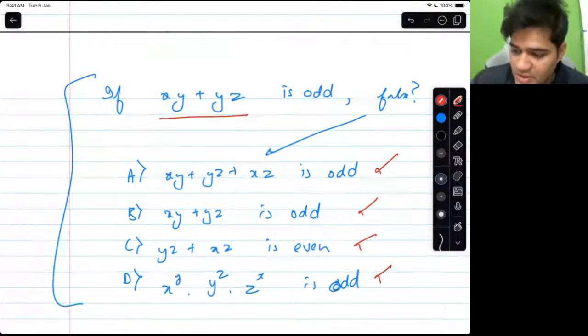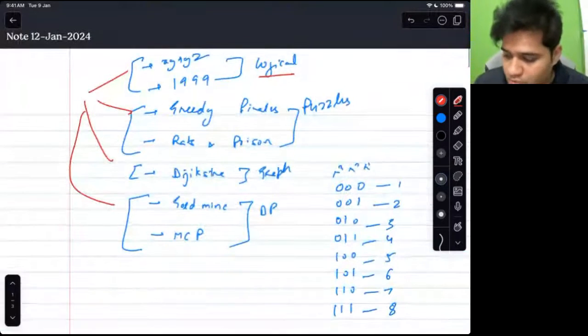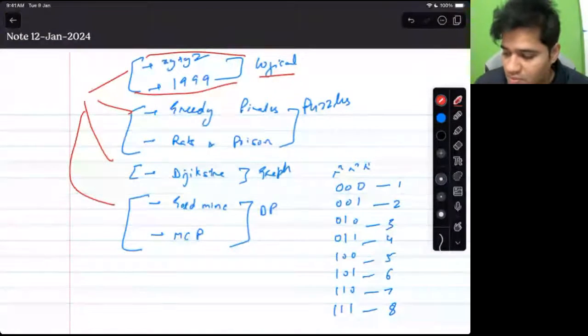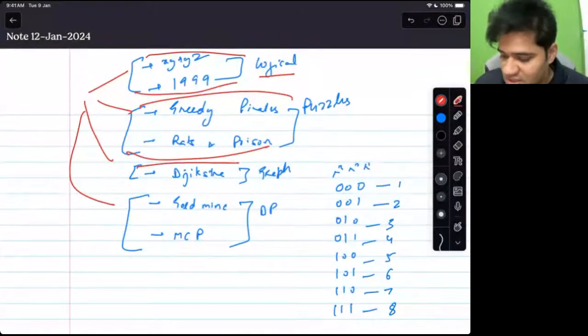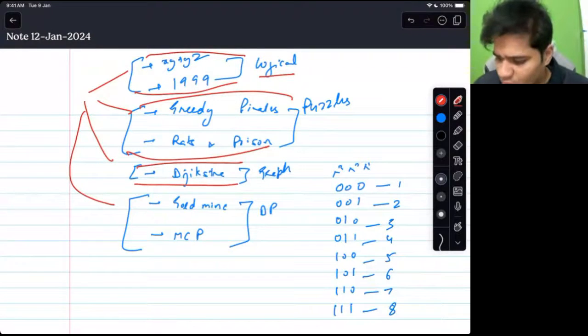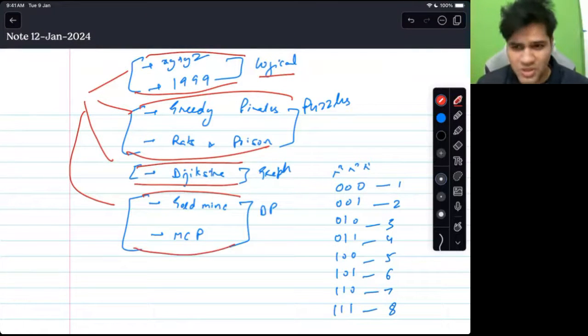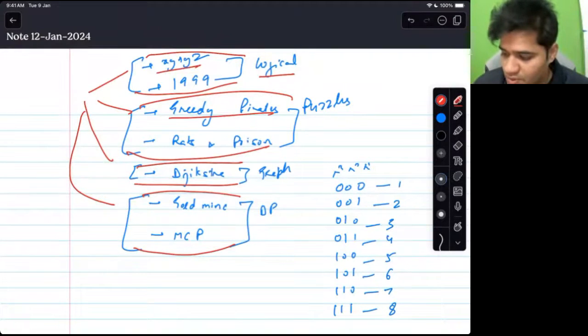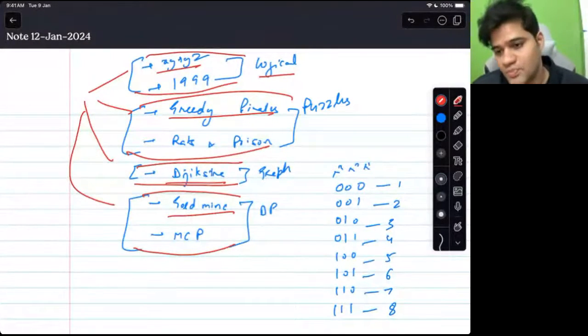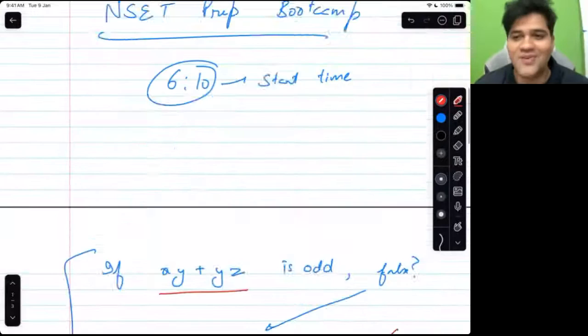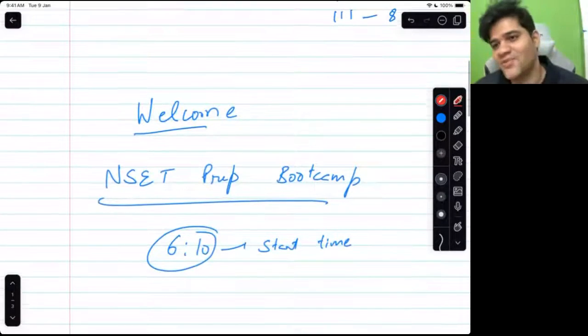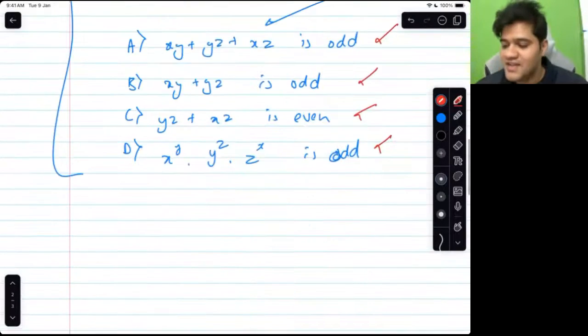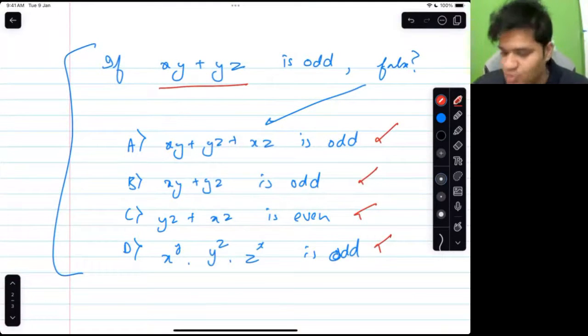So I have just told people that I have 4 groups for today. One is logical problems, one is puzzles, one is Dijkstra from graph, that is Learnability, and 2 problems for DP. 7 problems in all. I will try to cover at least 4, one from each group. Mike, I have just joined. I have also just joined. I did not start before 6:10. So I have just started. This is the first question that I have thrown.